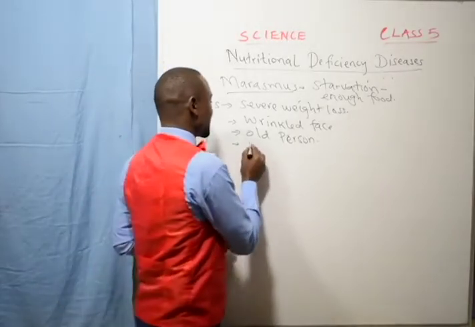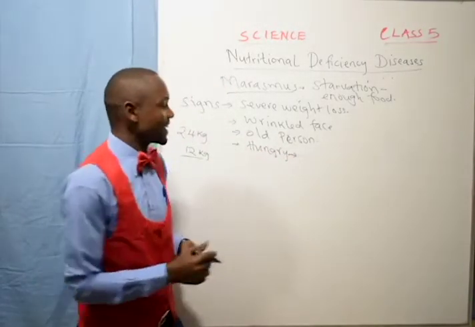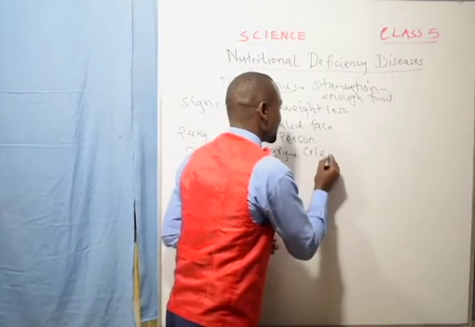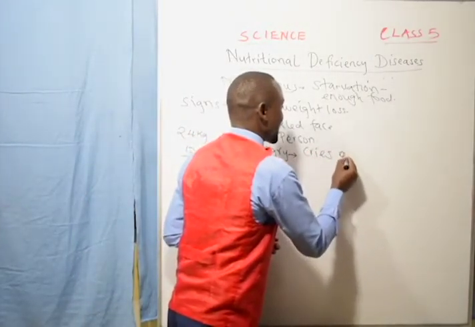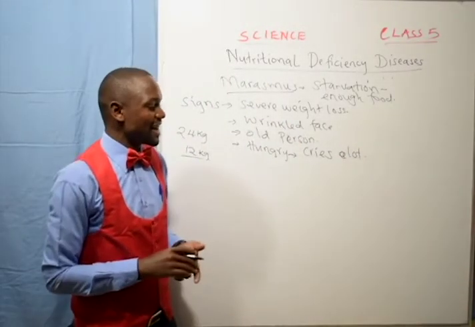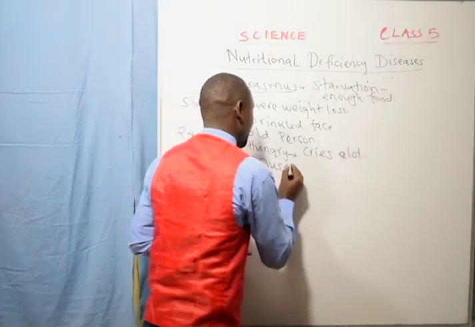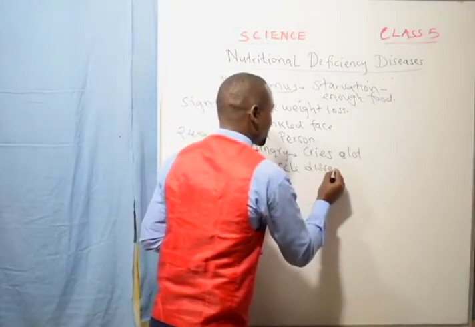Another sign of marasmus is the child feels very hungry. And because the child is very hungry, he cries a lot. The child is always crying because the child is hungry. The child will also have something called muscle disappearance. The muscles will disappear.